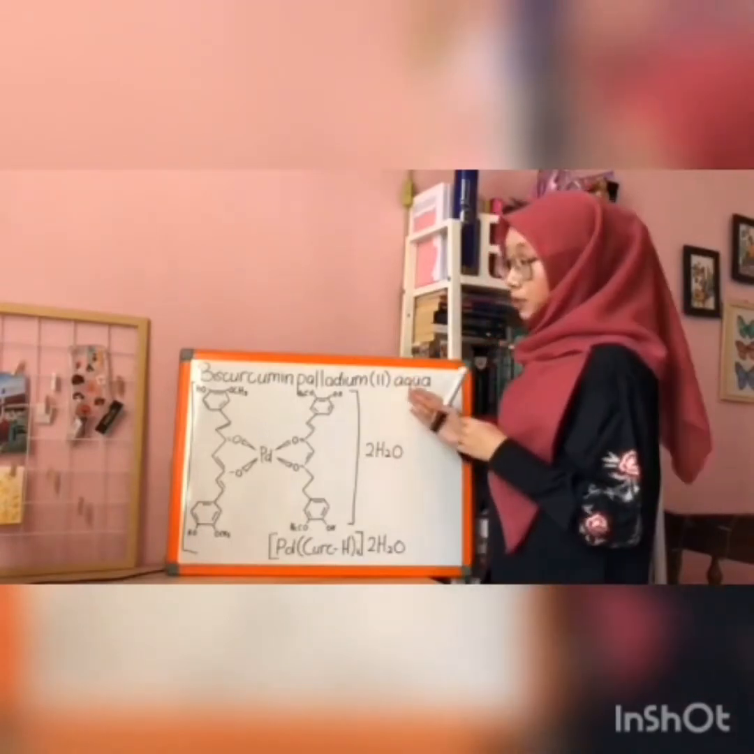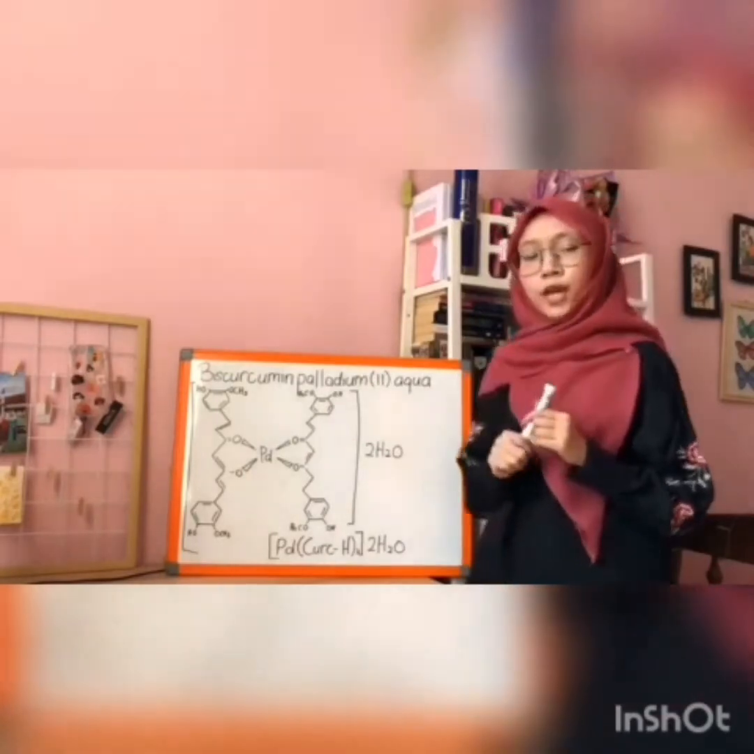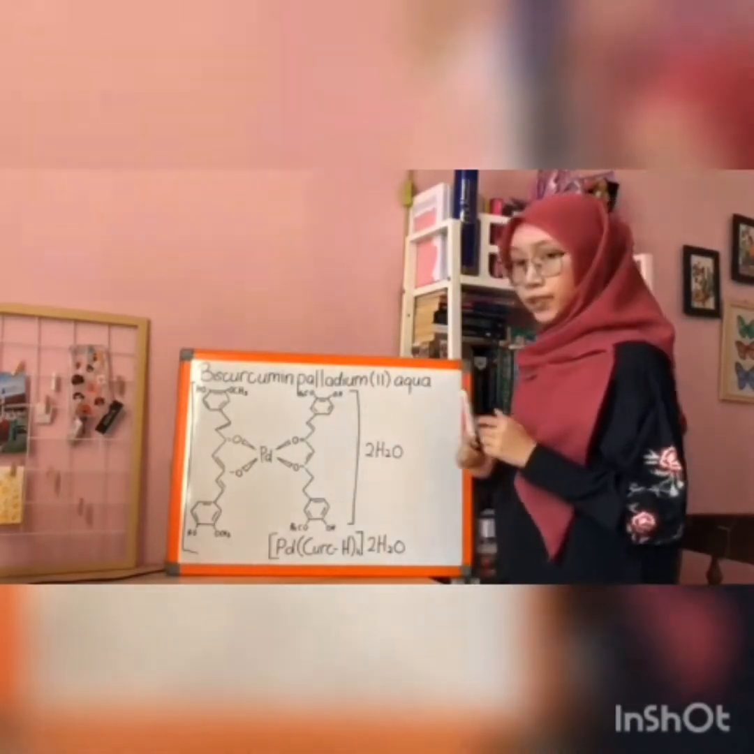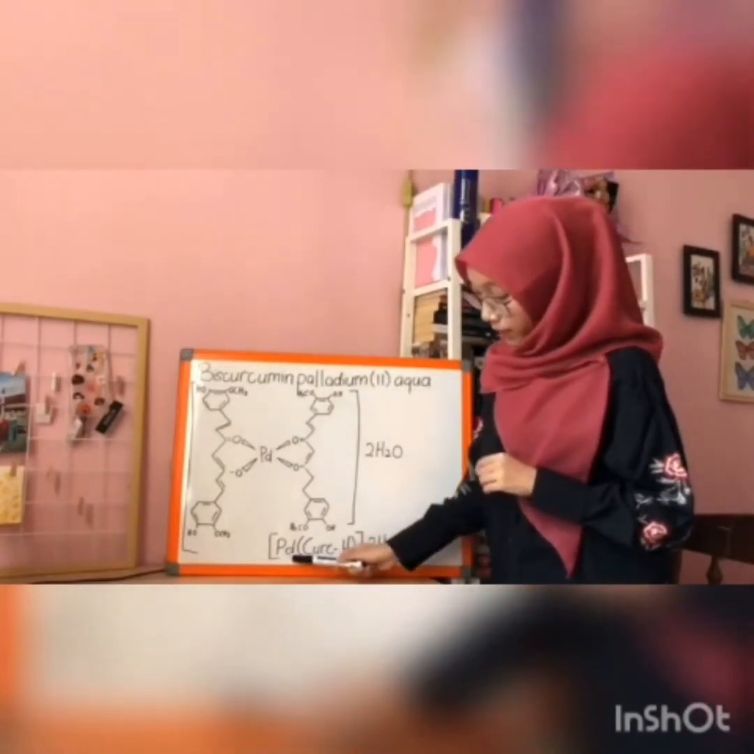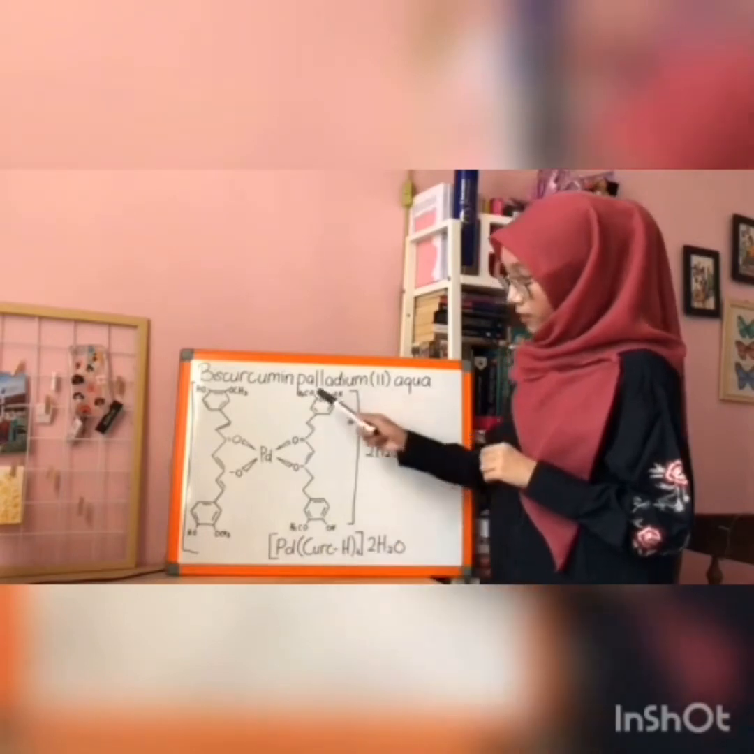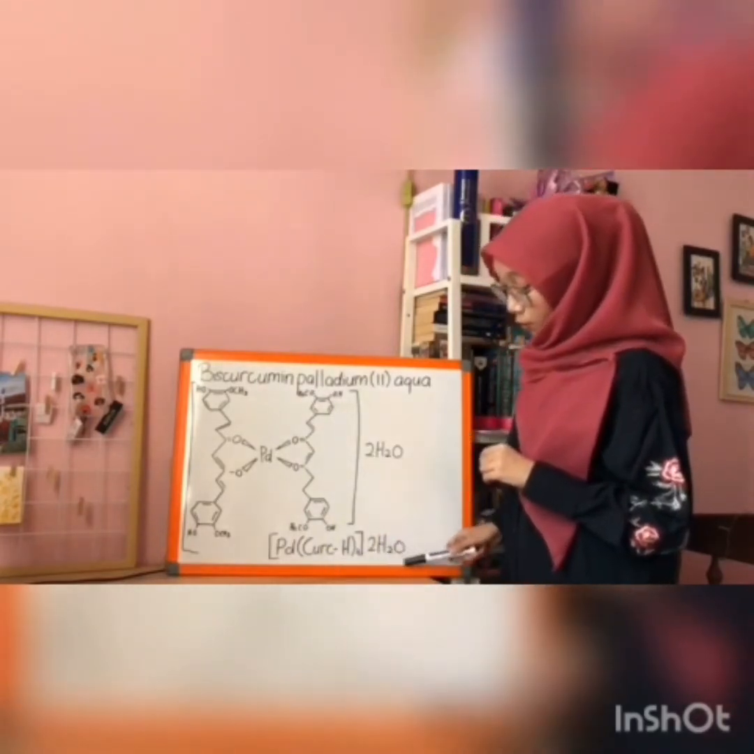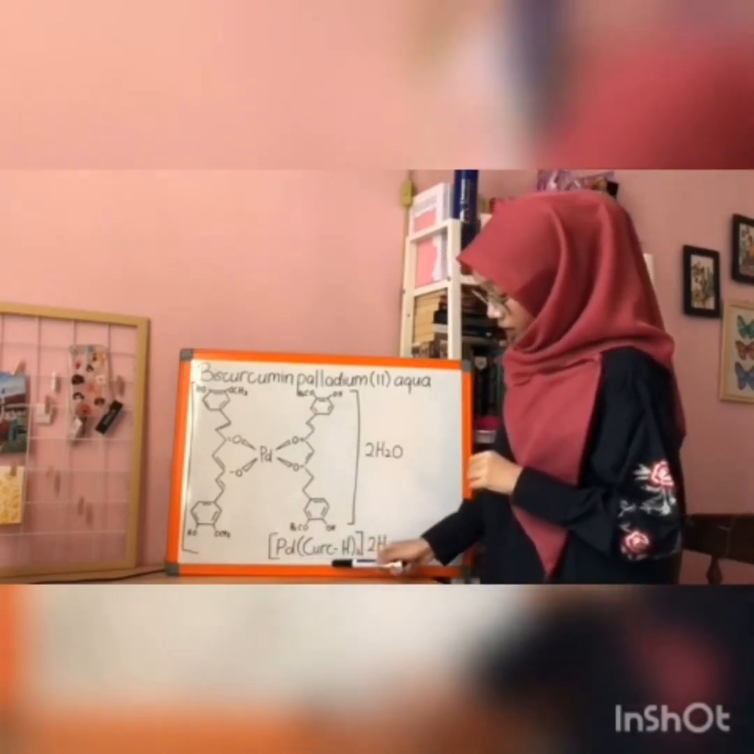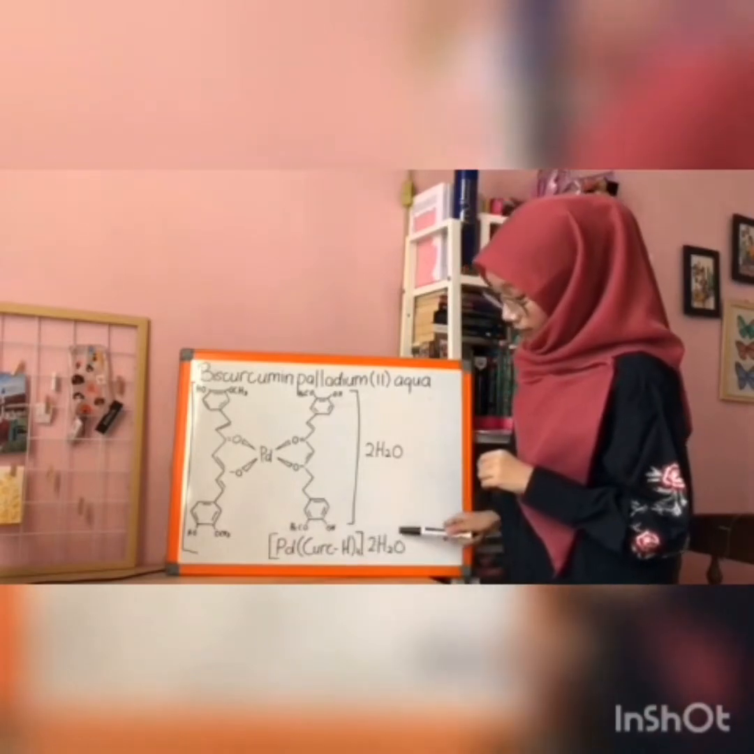About the complex that we have chosen, which is the Biscurcuminpalladium 2 aqua. So if you ever wonder how the complex is written in formula, well, the formula of this complex is written as this, which is the Pd is the palladium, Curcumin is the ligand, which is the curcumin, and the counter ion, which is H2O. As you can see here, the complex is inside the bracket and the counter ion is outside the bracket.